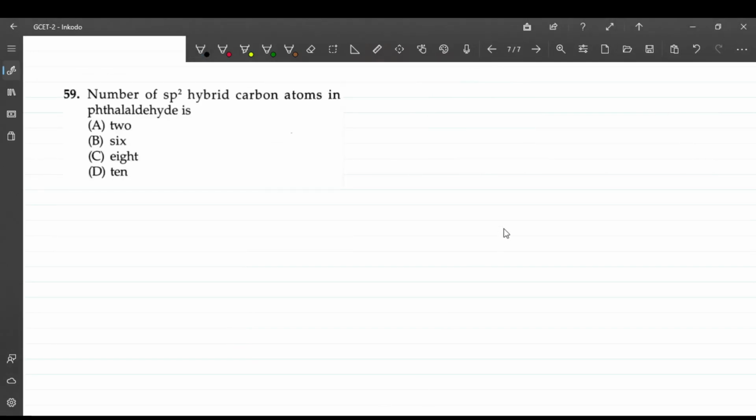So, the number of sp2 hybrid carbon atoms in phthalaldehyde. Phthalaldehyde is something like phthalic acid. This is your benzene. In phthalic acid there is COOH like this. This is phthalic acid, it's the best way to remember. Phthalaldehyde.